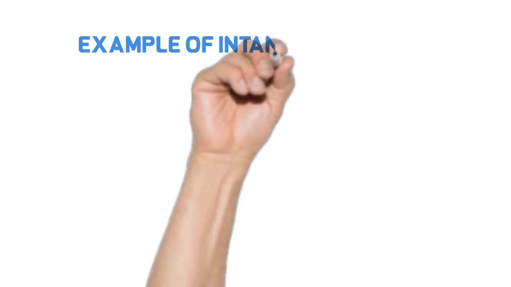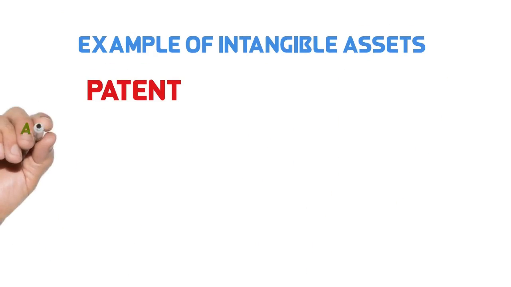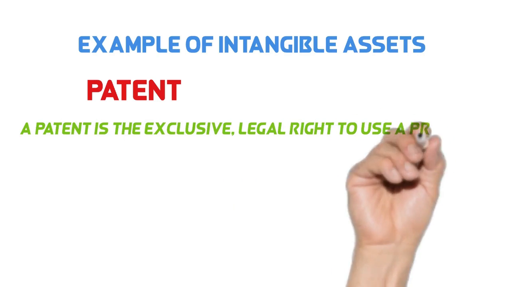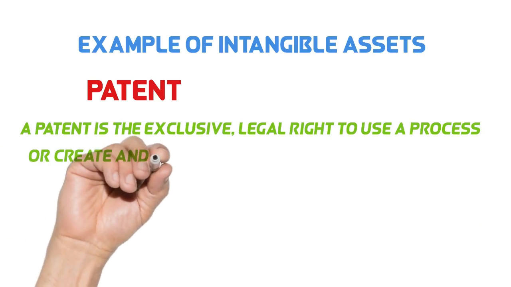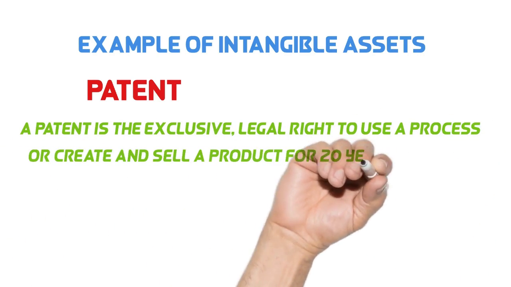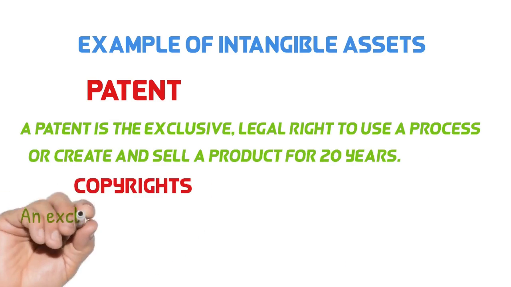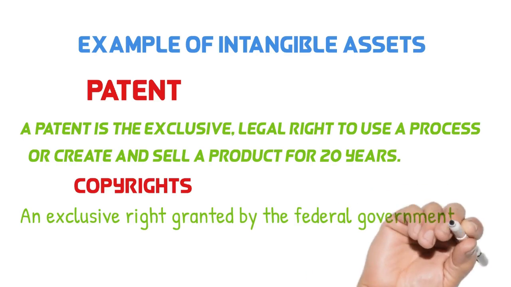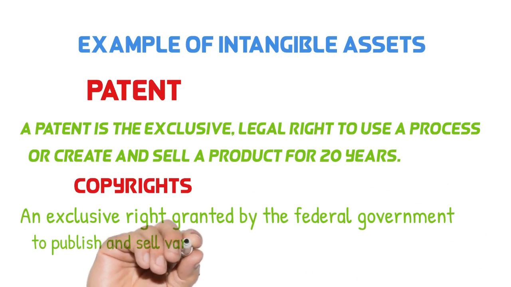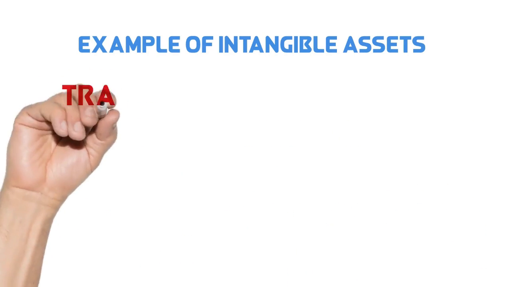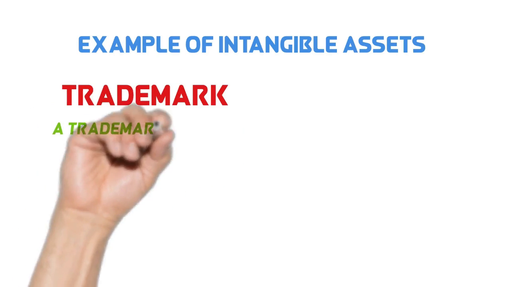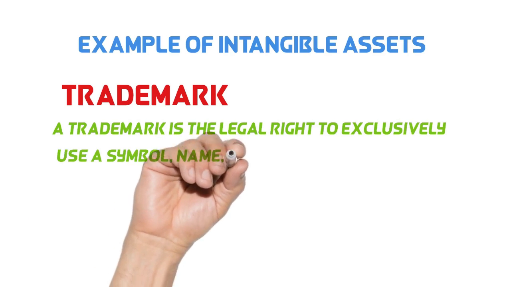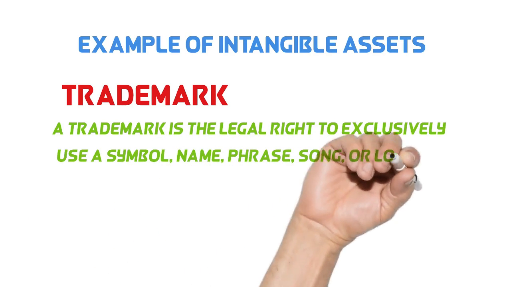Let's explain other examples. Patent. A patent is the exclusive legal right to use a process or create and sell a product for 20 years. Copyright. An exclusive right granted by the federal government to publish and sell various works. Trademark. A trademark is the legal right to exclusively use a symbol, name, phrase, song, or logo.